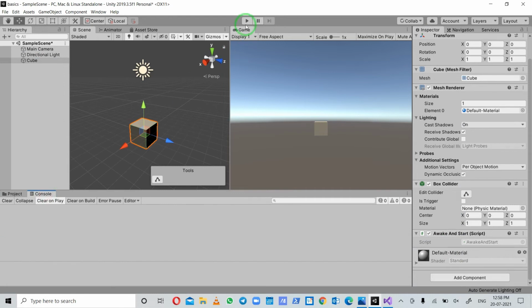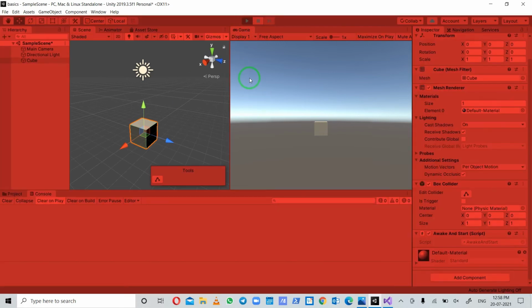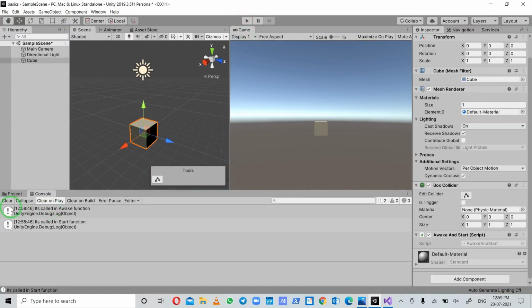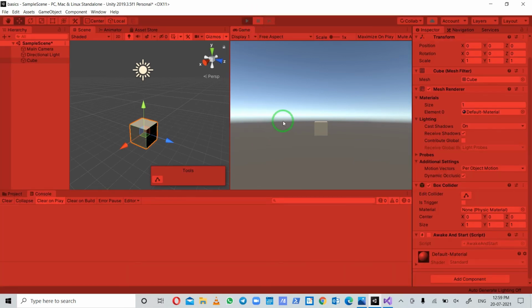Now go to the console and play the game. As you can see, the line "it's called in awake function" is printed first and then the start function. Now another thing to notice: I will clear the console and disable the script. Now I will play the game, and you can see the awake function is called regardless of whether the script is enabled or not, and the start function is not called because the script is not enabled.